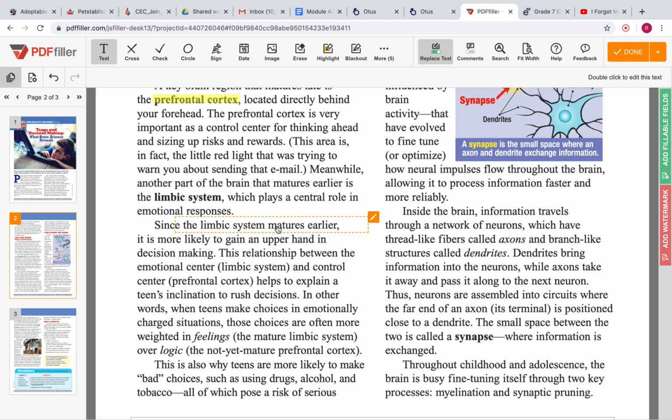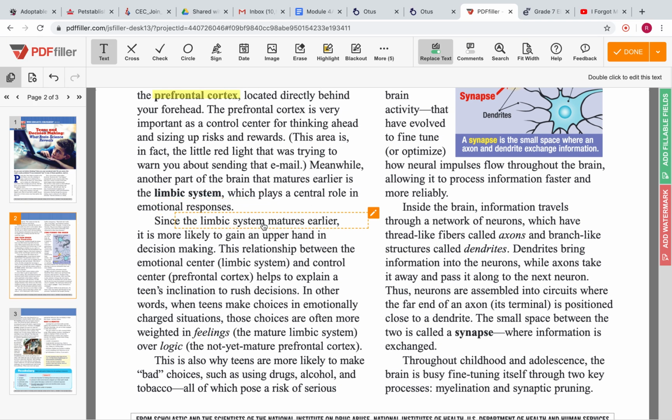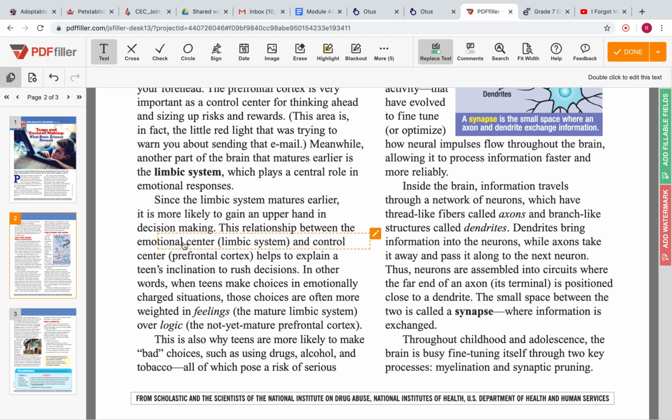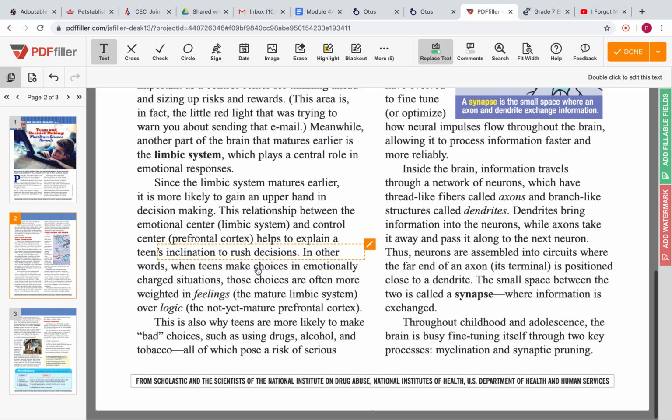Since the limbic system, right, which plays a central role in emotional responses, matures earlier, it is more likely to gain an upper hand in decision making. This relationship between the emotional center, the limbic system, and the control center, the prefrontal cortex, helps to explain a teen's inclination to rush decisions. So when you think of why a teenager might rush decisions without thinking them through, it's because the limbic system is taking over more, which is driven by emotional decision making, emotional responses.